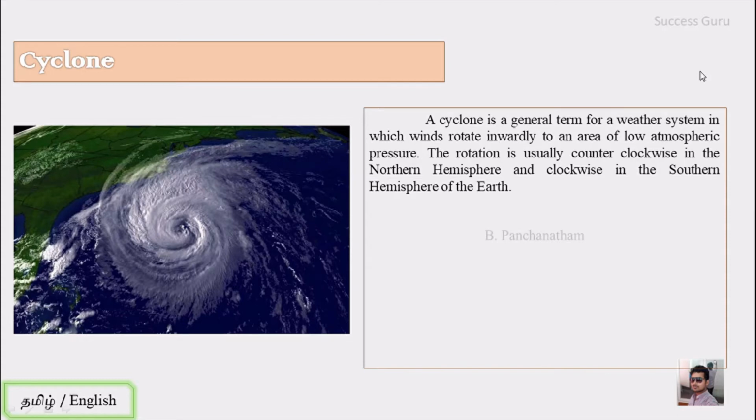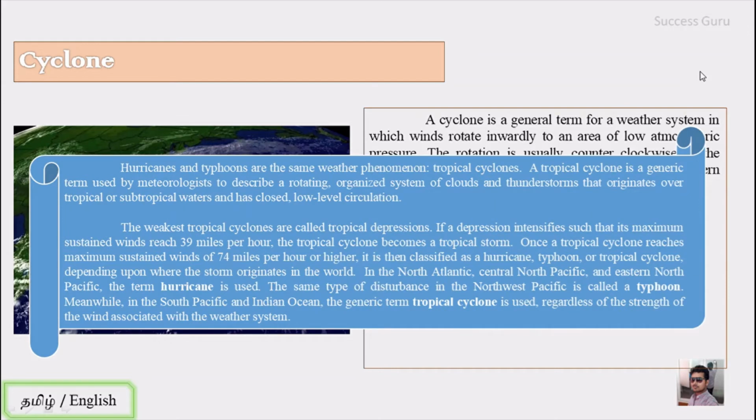Okay. So the rotation is in a clockwise direction in the southern hemisphere and counterclockwise direction in the northern hemisphere. So let me introduce you to a few terms which you might have heard in the news, like hurricane, typhoon and tropical cyclone. Actually, the hurricane, typhoon or tropical cyclone are the same weather phenomenon. A tropical cyclone is a generic term used by meteorologists to describe a rotating organized system of clouds and thunderstorms that originates over tropical or subtropical water and has a closed low level circulation.